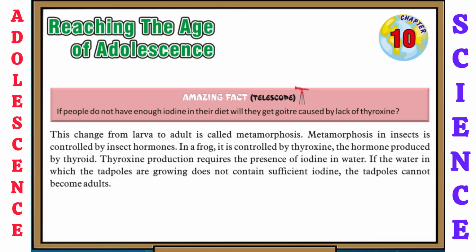And the amazing fact is that if people do not have enough iodine in their diet, they will get goitre caused by lack of thyroxine.